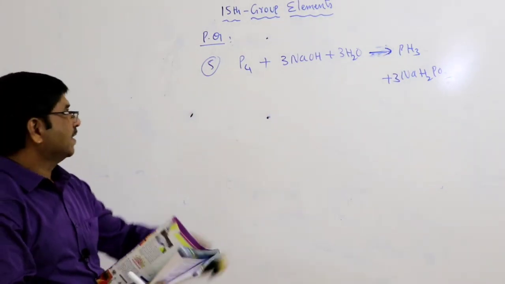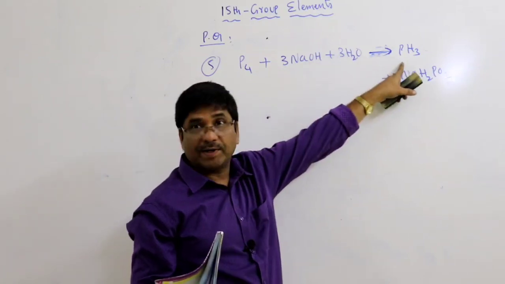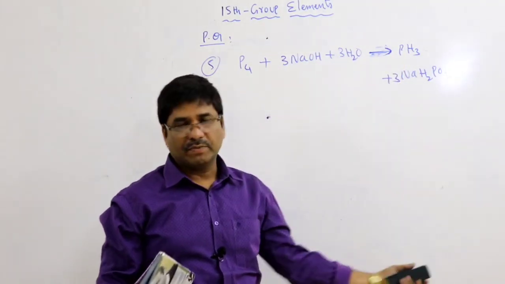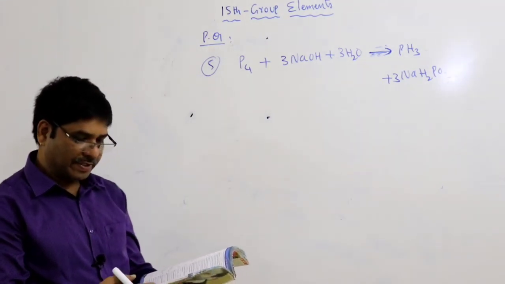Question number 5. Phosphine reaction with sodium hydroxide. Phosphine is possible, and sodium hydrogen phosphate is possible. What do they want in your question?